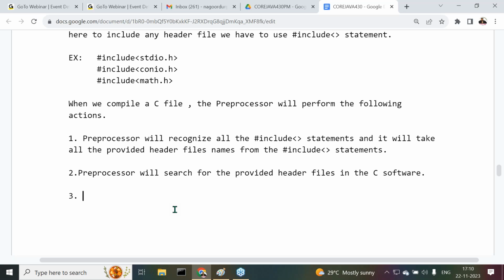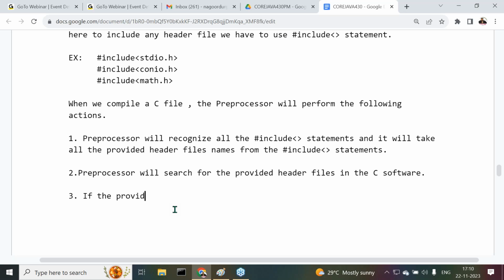If the provided header files do not exist in the C software, then the preprocessor will raise an error. Then we get an error message like: the specified library does not exist. Understand the point clearly?